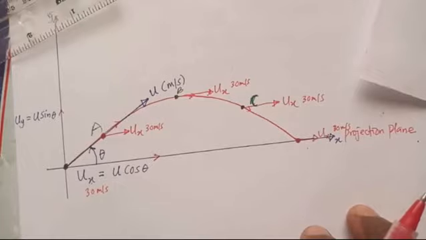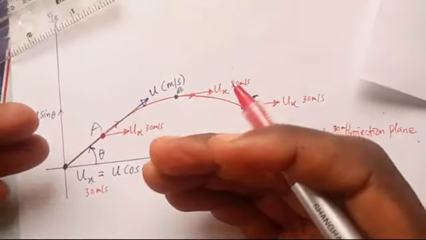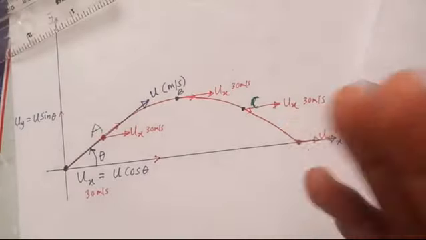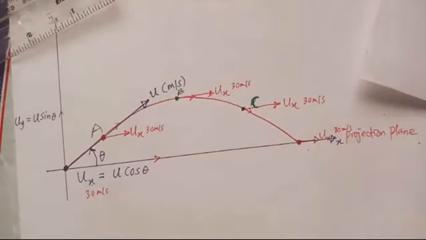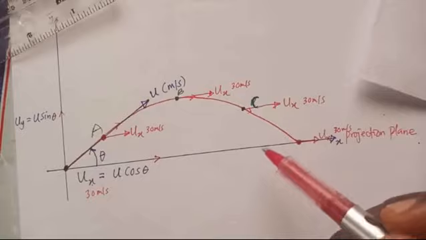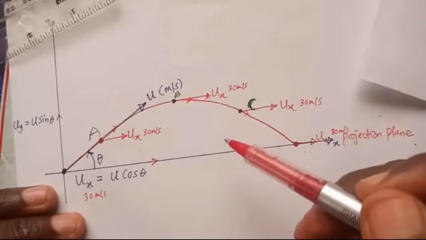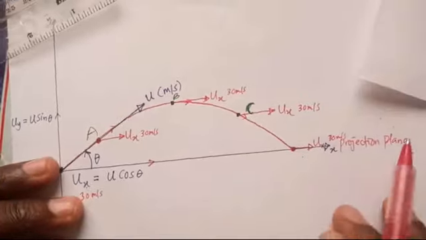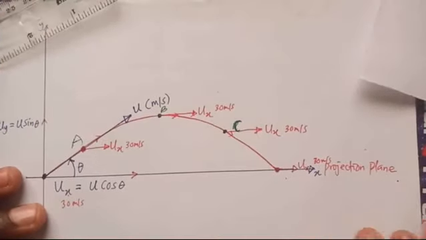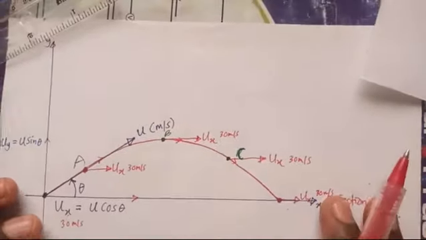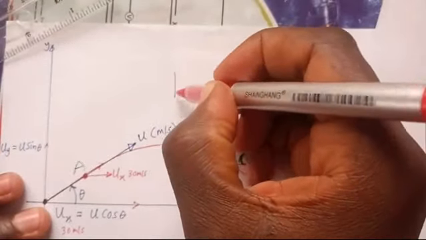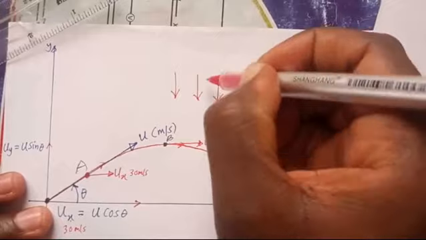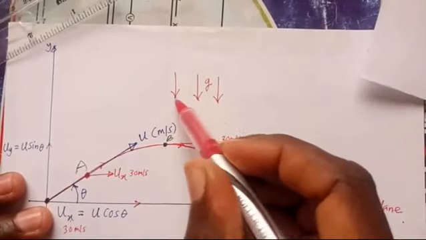It does not change. Now, one will rationally ask, why does it not change? The reason is that the change should be due to an acceleration, and the only acceleration that we have is gravitational acceleration, and gravitational acceleration is acting downward.